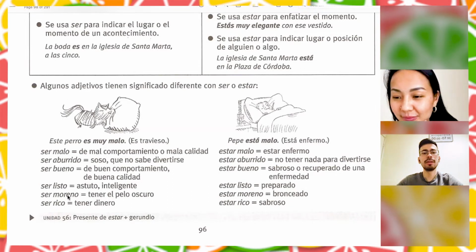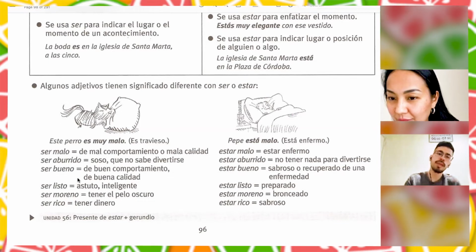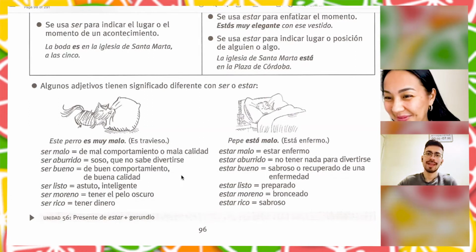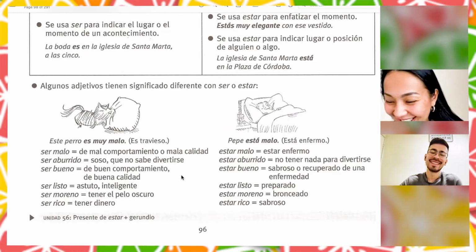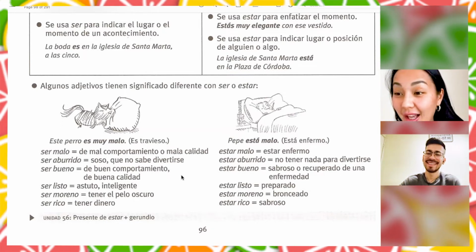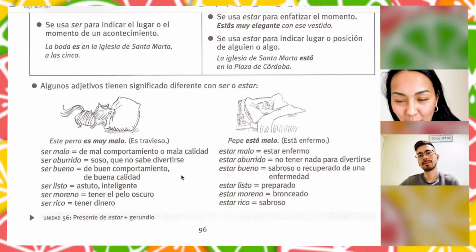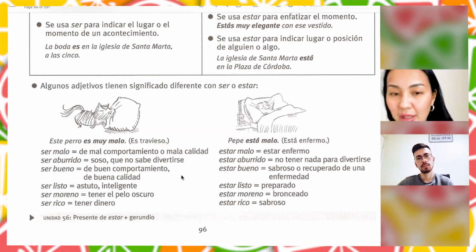Yes. Ser moreno, it's not only about your hair, it's about your color, right? In general, it can be your skin, your hair. In my case, I say soy chocolate. No, you are not chocolate. I'm not, I'm just exaggerating. Can I say soy marrón? No, marrón. Dorada. Yeah, moreno.